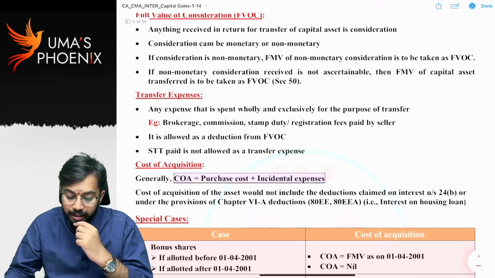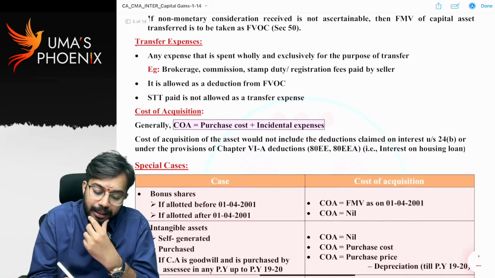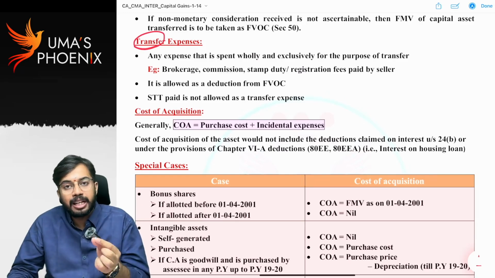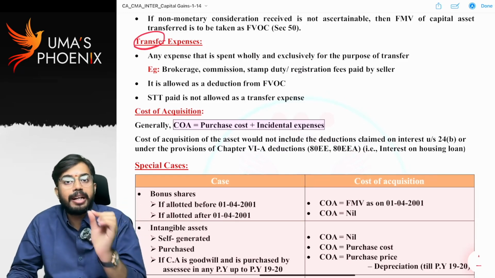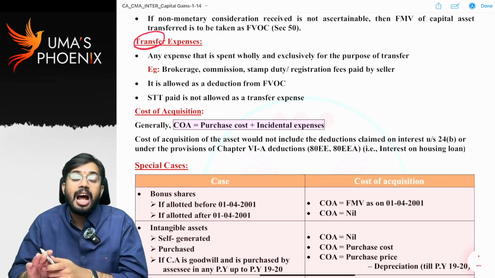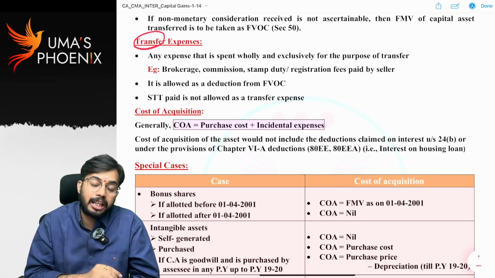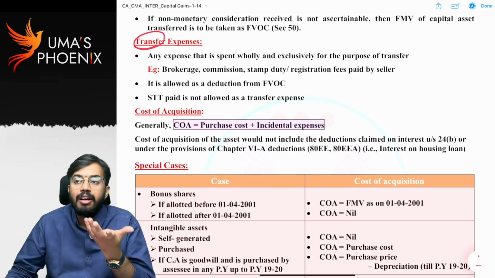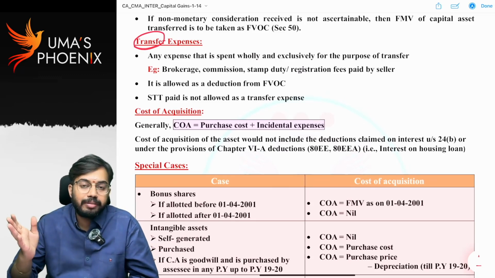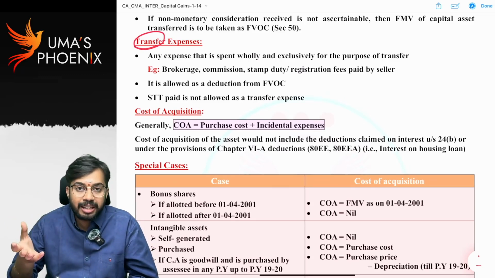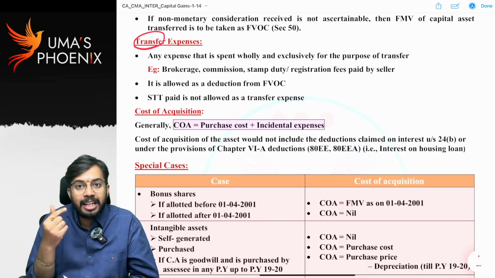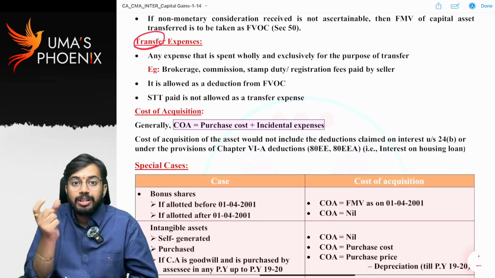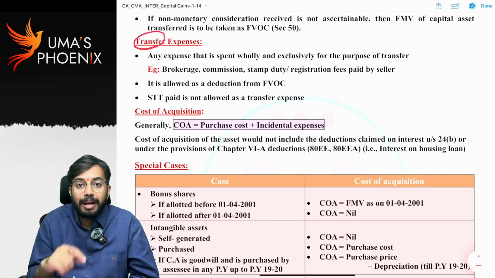Is it clear? That's it. Next, transfer expenses. See, to transfer capital asset, if any expenditure is exclusively incurred, that expenditure we call as a transfer expenditure, and transfer expenditure is a deductible expense. We will reduce transfer expense from full value of consideration. I wanted to sell my building. I gave advertisement. So whatever the advertisement that I gave, that is solely for the purpose of selling this building. So that advertisement expenditure I can claim as deduction.